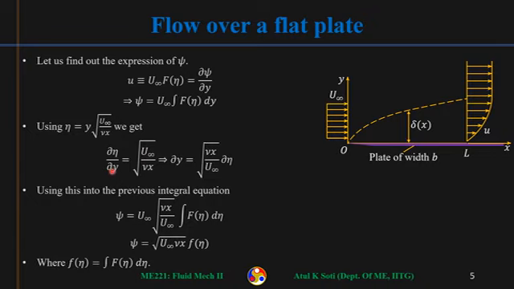So from here I can get what is dy, and then we can replace dy into this equation. That will give us the value of the stream function. Stream function is equal to u infinity, and then dy is this, square root of nu x by u infinity, times the integral of F of eta d eta.